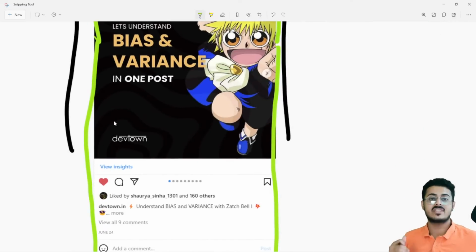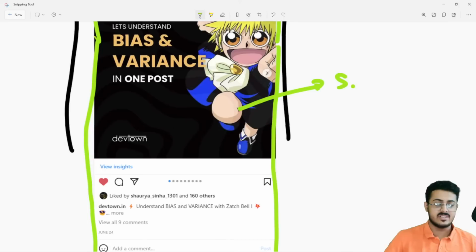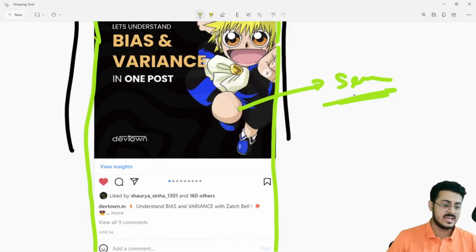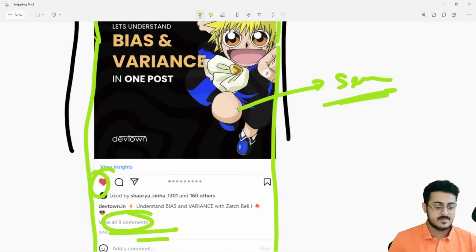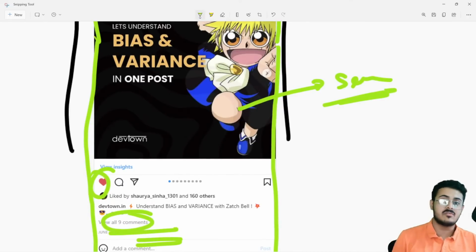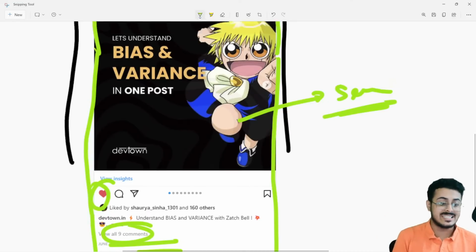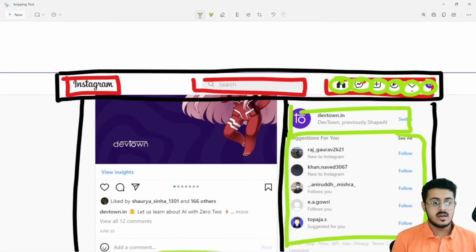Each component will have its very own HTML, CSS, and JavaScript, where it is able to communicate directly with the servers at ease. So the number of likes, the number of comments, and the comments themselves will keep on updating without having to refresh the entire page. And that is where the concepts of React come into place. This is why React was so popular that when Facebook launched React, everybody started using React immediately.